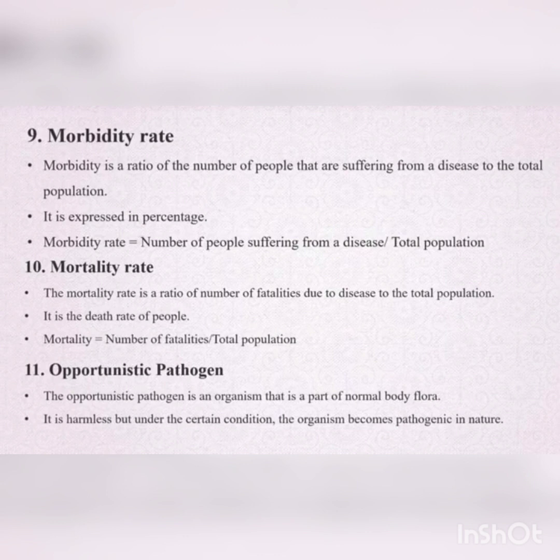But when our resistance power, immunity, goes down, these normal bacteria of our normal flora become pathogenic. That is known as opportunistic infection, otherwise called opportunistic pathogen. A normal bacterium which is present on our body turns pathogenic. That is known as opportunistic pathogen.